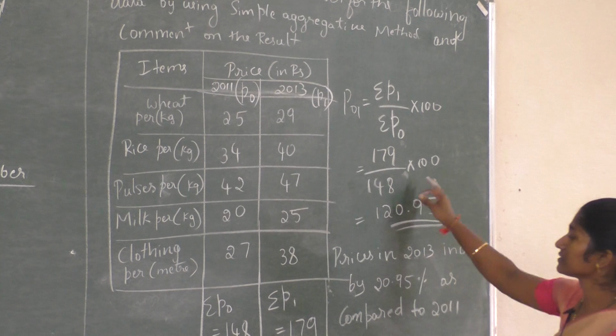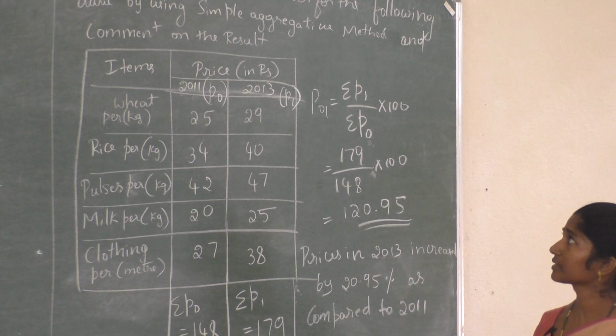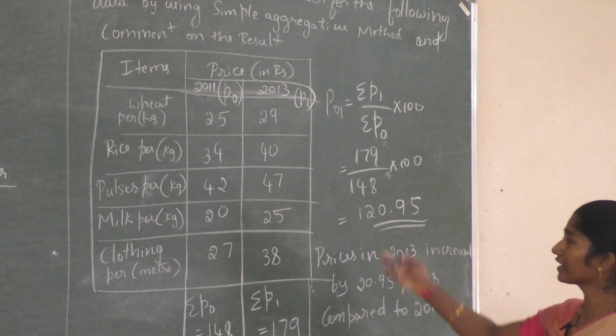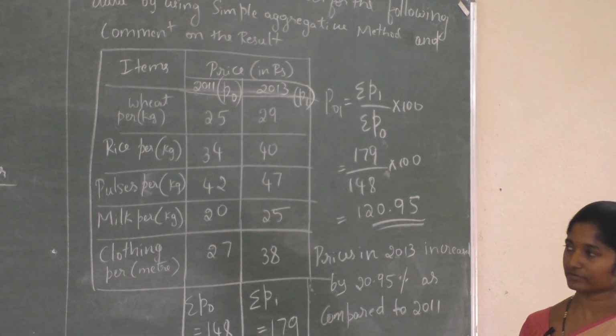This is the calculation part of the simple aggregative index number. It is very easy to calculate.